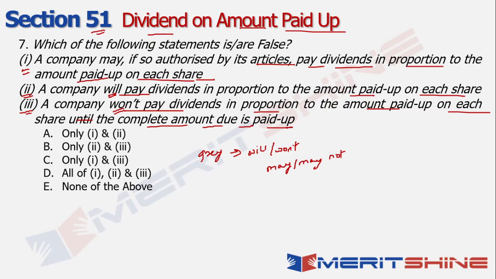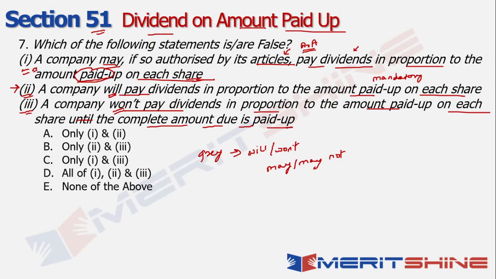That's the context. So if I go by pure logic, to say that a company will pay dividends in proportion to the amount paid up on each share sounds as if this is something which is mandatory. Whereas if I look at option 1, it says a company may, and it's also additionally stating that if it is authorized by its articles of association, only in that condition it may pay dividends in proportion to the amount paid up on each share. Now, dividends in proportion to the amount that has been paid up on each share makes a lot of sense, right? जितना pay up हुआ है उतने में ही proportion में dividend मिलना चाहिए. That makes a lot of sense, right? So logically, statement 1 makes a lot of sense.